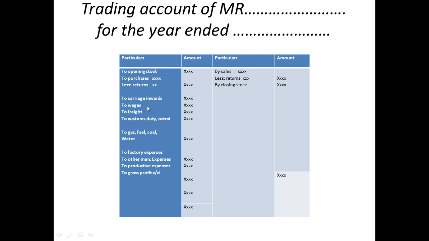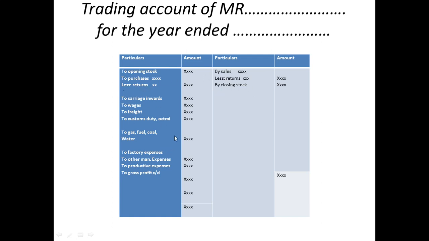Gas, fuel, coal and water, these are all required. And factory expenses, any other manufacturing expenses, productive expenses and all, if any are given in a question, you need to take them over here in the trading account. And after adding the credit side items and after adding the debit side items, the credit side will be the incomes, and here these all will be the expenses.